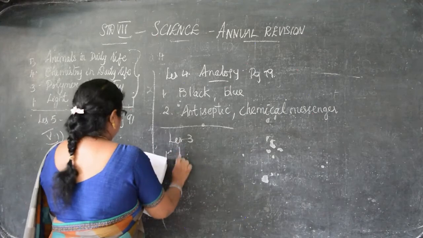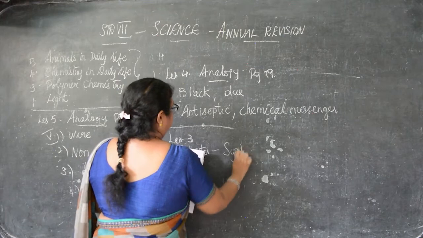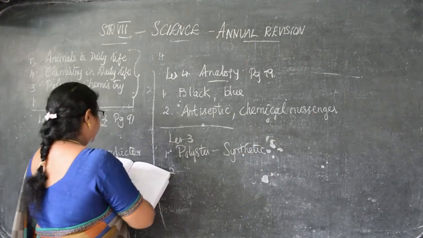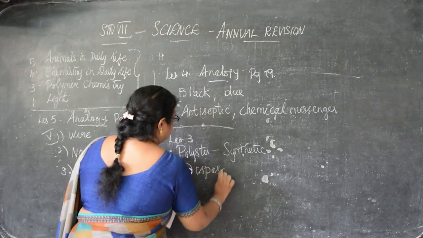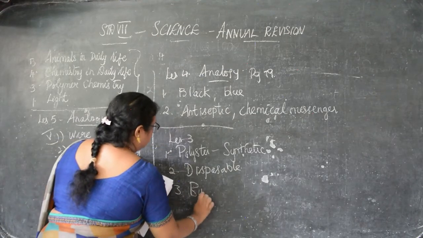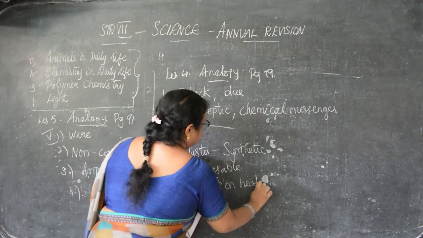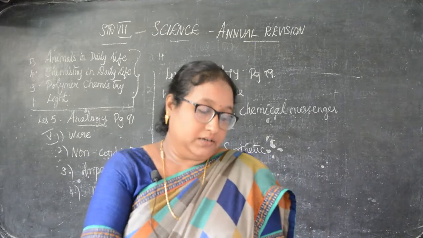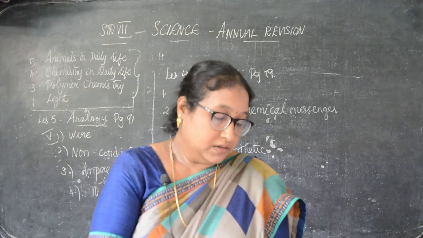Cotton, natural. Polyester is synthetic. Then second one, PLA spoon, compostable. Plastic spoon, disposable. And silk is burning on heating. Okay, this is the 3rd lesson, analogy. And first lesson, I think there is no analogy for you.